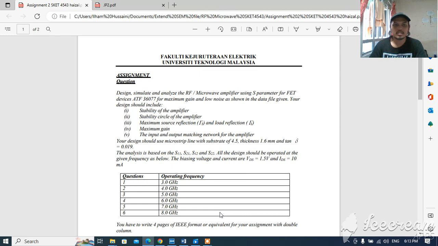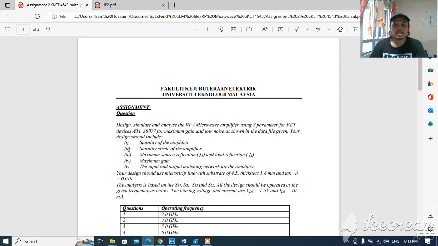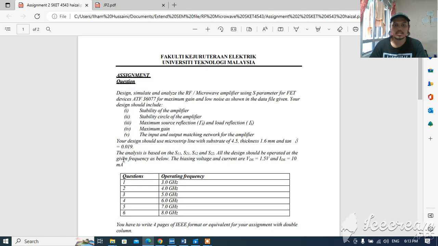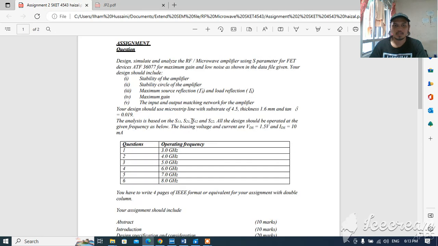Today I'm going to present the RF microwave assignment. The assignment is to design, simulate and analyze the RF microwave amplifier using S parameters for the FET device ATF36077 for maximum gain. For the first step, we need to know the stability of the amplifier. And to know the stability of the amplifier, we need to know the operating frequency. And for me, I was assigned 7.0 GHz.